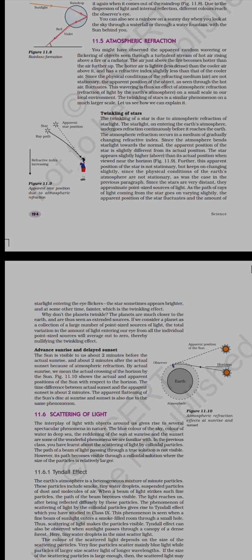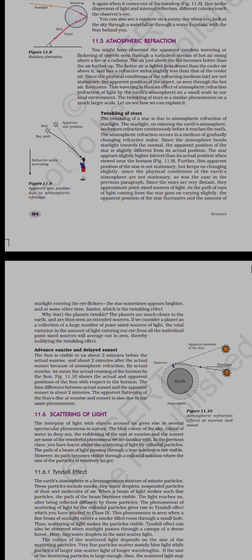So whenever we move outside from the earth, these layers of air will have different densities, and we know that whenever a light ray passes through different media having different densities, there will be the phenomenon of refraction, because these light rays are moving from one medium to the other medium. But we have already learned that there is also the refractive index, that is the ratio of the angle of incidence and the angle of refraction.